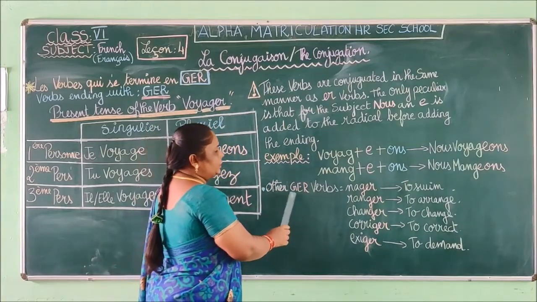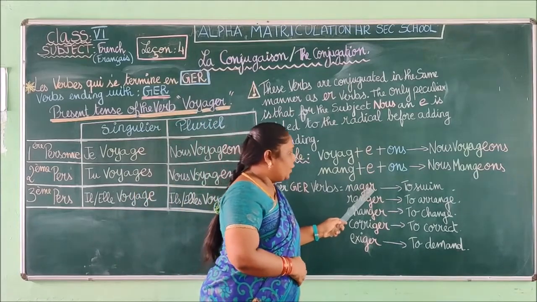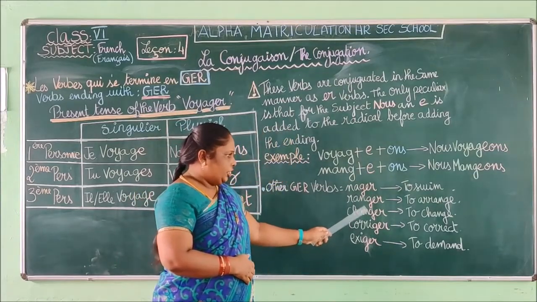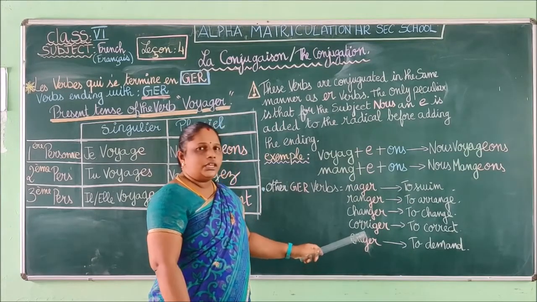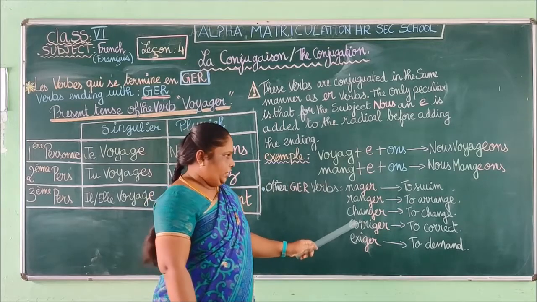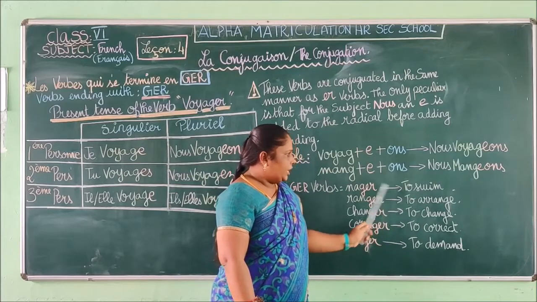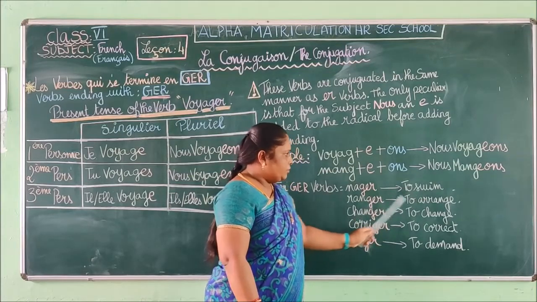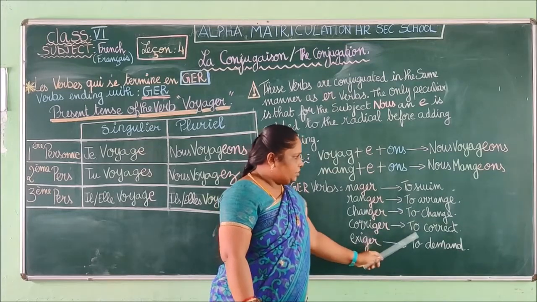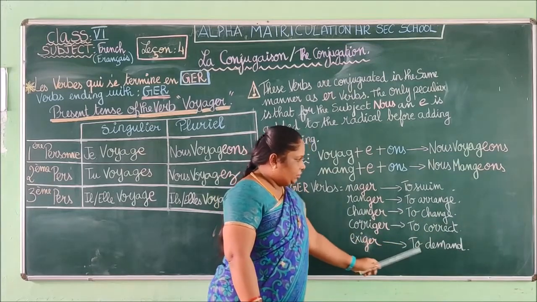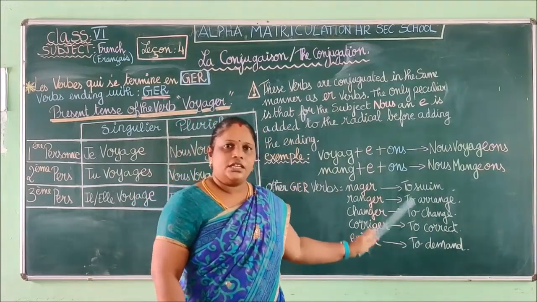So we have other verbs ending with GER. Nous avons le verbe nager, ranger, changer, corriger, exiger. So you can see the sound G. Here I have given you the meaning of these verbs. Nager means to swim, ranger means to arrange, changer means to change, corriger means to correct, exiger to demand. So we are going to see an exercise regarding this.